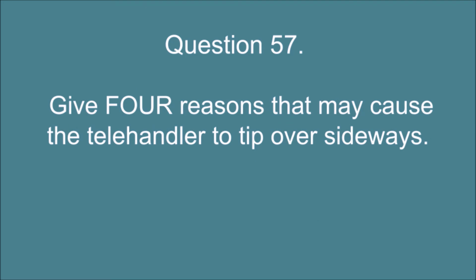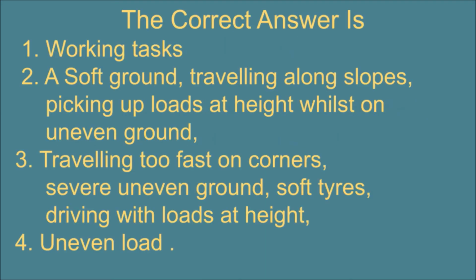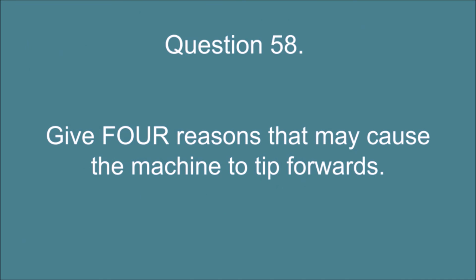Question 57. Give 4 reasons that may cause the telehandler to tip over sideways. The correct answer is: 1. Working tasks. 2. A soft ground, traveling along slopes, picking up loads at height whilst on uneven ground. 3. Traveling too fast on corners, severe uneven ground, soft tires, driving with loads at height. 4. Uneven load.